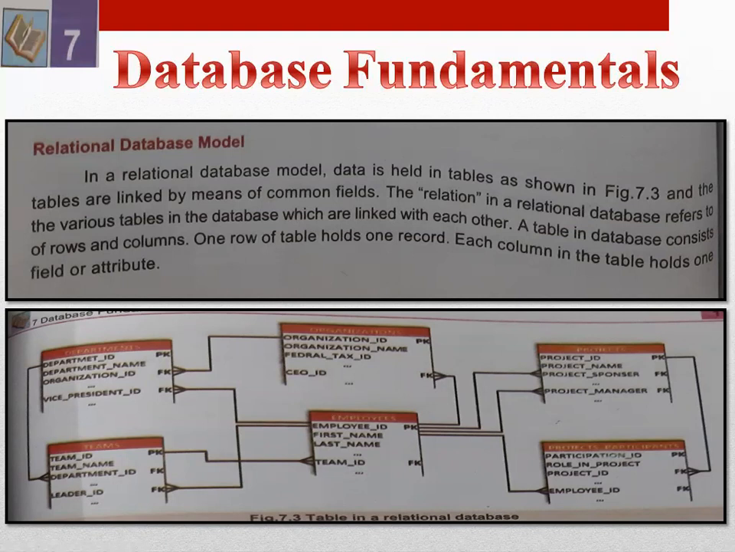In a relational database, a table is called a relation, and this relation contains a number of rows and a number of columns, and each row holds multiple data, and that is a complete record. One row of a table holds one record, and one column in the table holds one field or attribute and similar type of information.